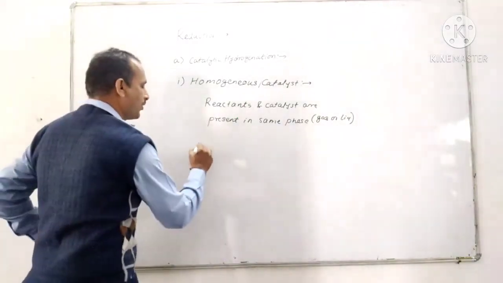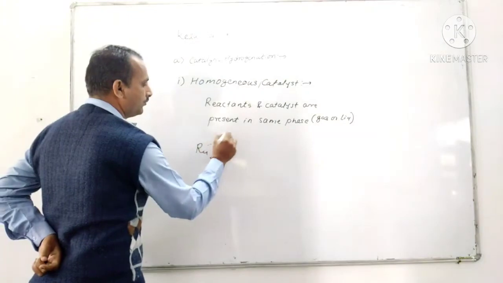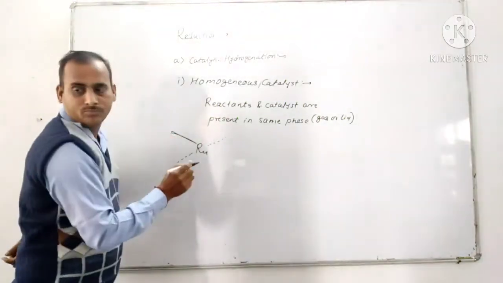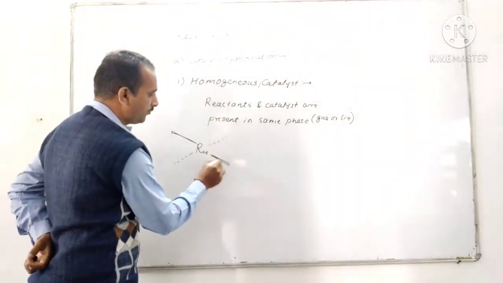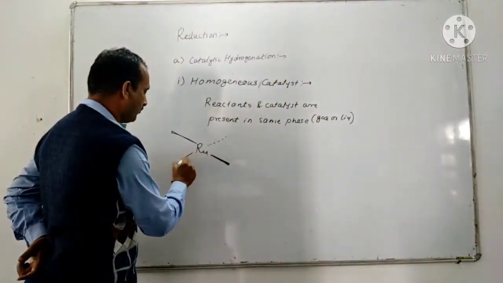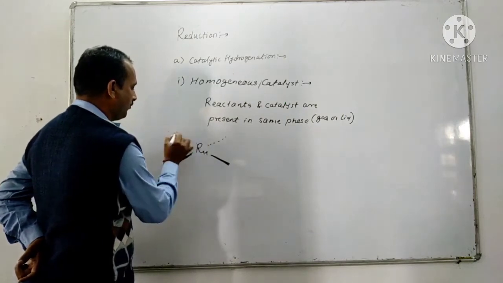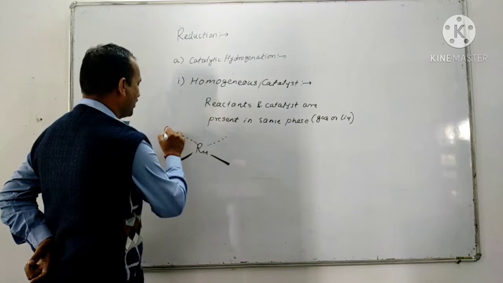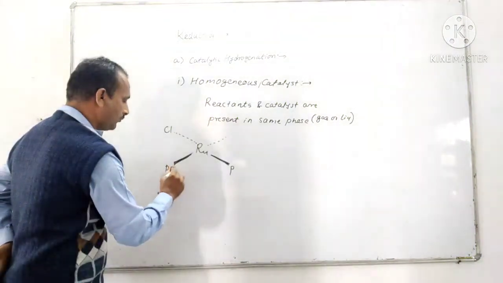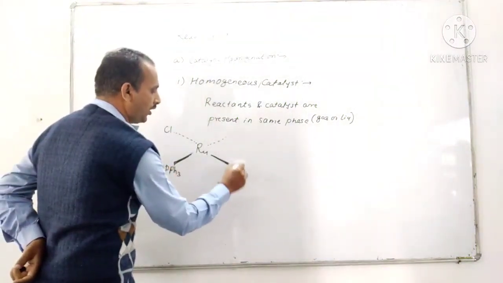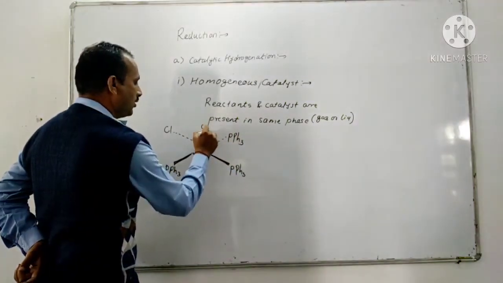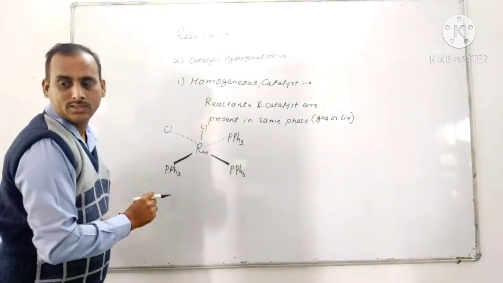So first is ruthenium, Cl, PPh3, PPh3, PPh3, Cl.